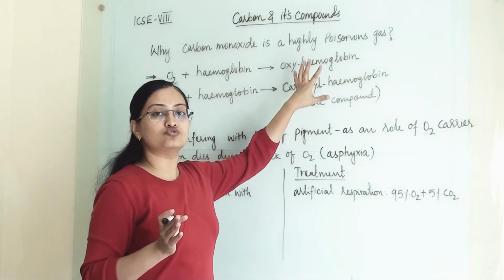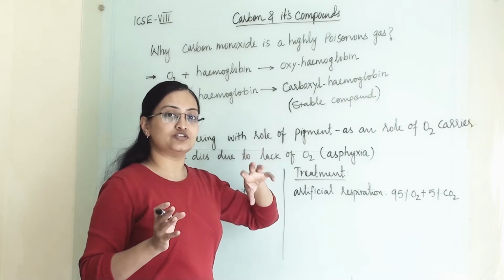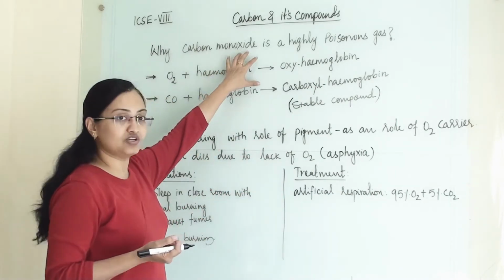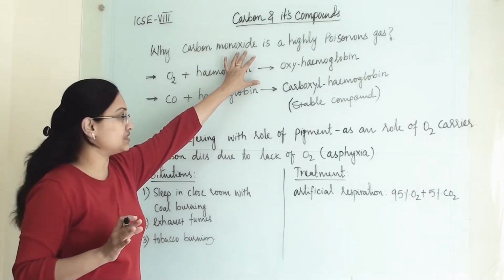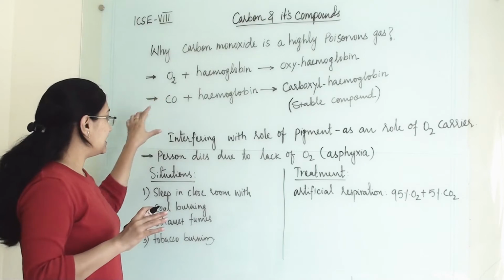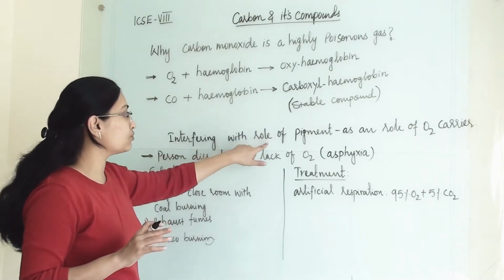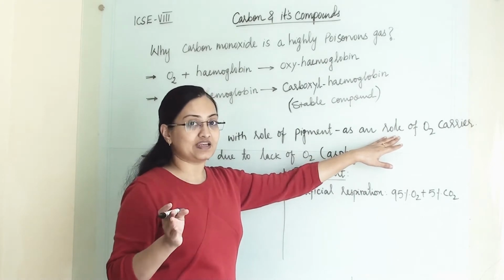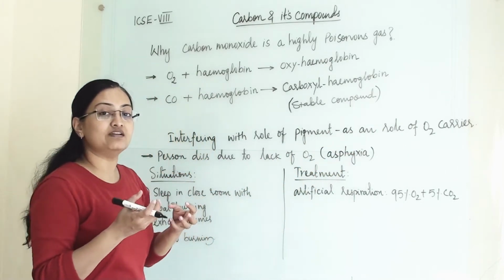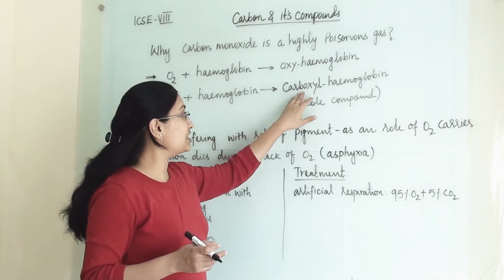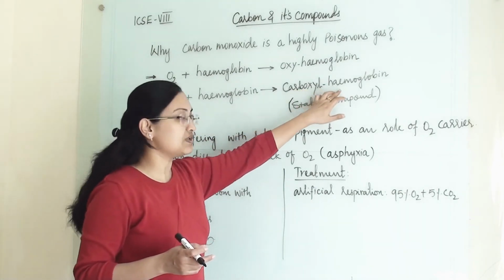This reaches various tissues, and they take up the oxygen from it. So this is the general procedure in our respiratory system. But when we inhale carbon monoxide gas, it interferes with the role of the pigment as an oxygen carrier. Carbon monoxide reacts with hemoglobin and forms a stable compound named carboxyhemoglobin.